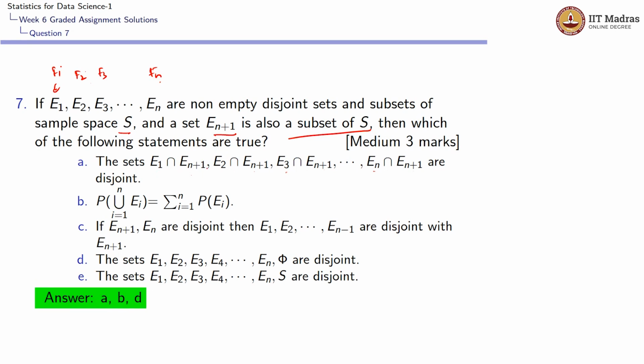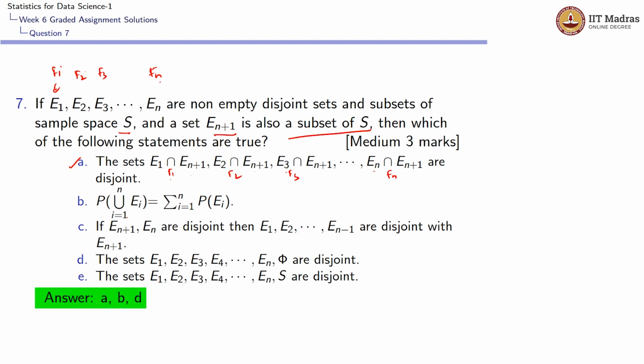If you look at E1 intersection En plus 1, this will include all the elements that are common for E1 and En plus 1. So it should be a subset of E1. So this could be F1, this is F2, this is F3, and so on, this is Fn. As we have seen that if they are subsets of E1, and if this is subset of E2, and if this is subset of E3, then F1, F2, F3, and so on, Fn are disjoint. So E1 intersection En plus 1, E2 intersection En plus 1, E3 intersection En plus 1, and so on, En intersection En plus 1 are disjoint. So the first option is correct.